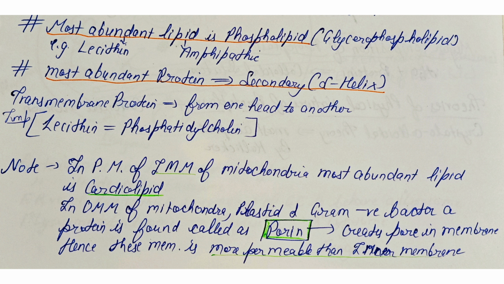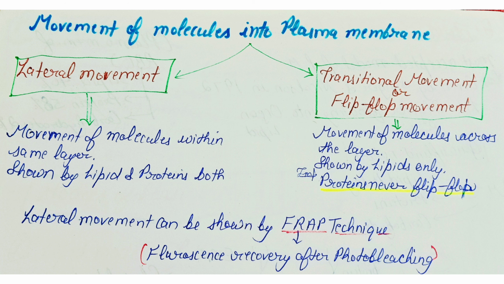Another important thing is that the inner mitochondrial membrane is composed of cardiolipin, whereas the outer mitochondrial membrane as well as the plastid and the gram-negative bacterial cell wall is composed of porin protein. This protein creates pores in the membrane and hence these membranes are more permeable than the inner membranes. Next is the movement of molecules in the plasma membrane.